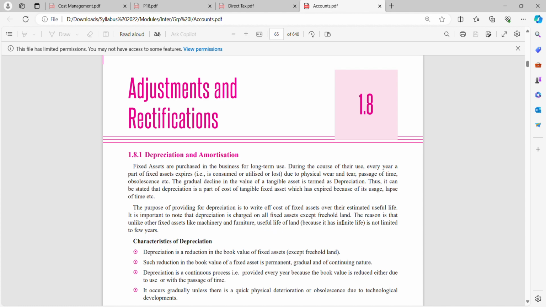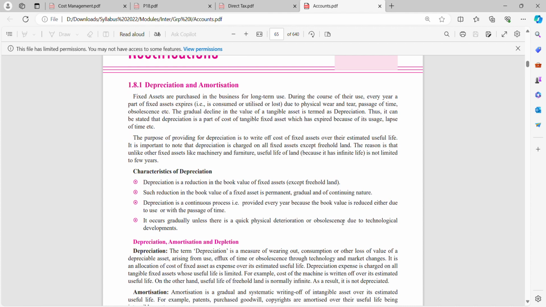So we have the purpose. What is the purpose of providing depreciation? The purpose of providing depreciation is to write off the cost of fixed assets over the estimated useful life. Suppose the useful life of the asset is 10 years. So over the estimated useful life of the asset, I am writing off a part of the cost, that is known as depreciation. It is important to note that depreciation is charged on all fixed assets except freehold land. The reason is that unlike other fixed assets like machinery and furniture, the useful life of land is not limited to a few years.